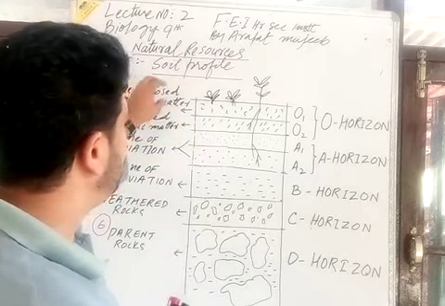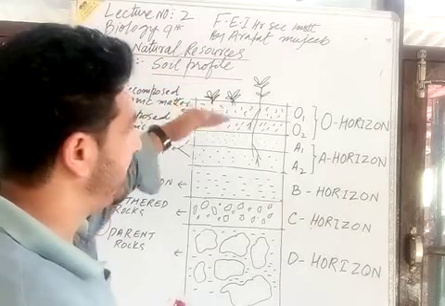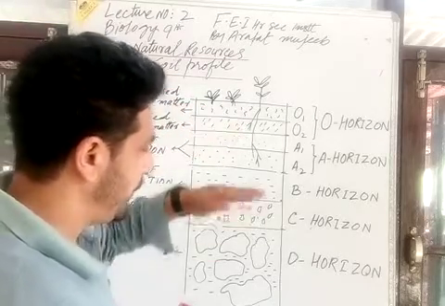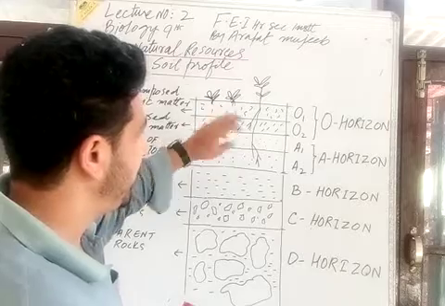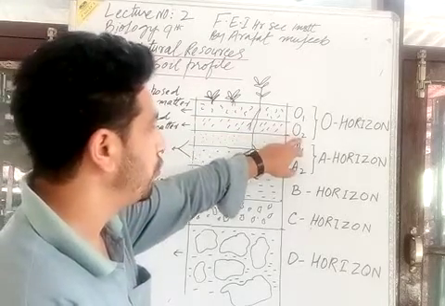This organic matter is then dumped, goes below and below, and converts, giving the formation of O2.